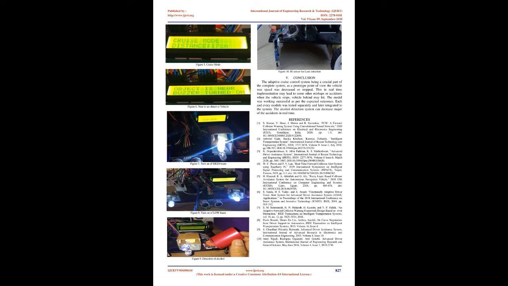The adaptive cruise control system is implemented for the collision avoidance system. The ultrasonic sensor detects the distance between the preceding vehicle and the installed vehicle. Based on the distance calculated, a decision is taken either to proceed further, slow down, or if necessary, stop. The buzzer is turned on if the distance is very low and the vehicle is slowed down. The flow of the complete process is displayed in figure 2 below. Flowchart of complete system.